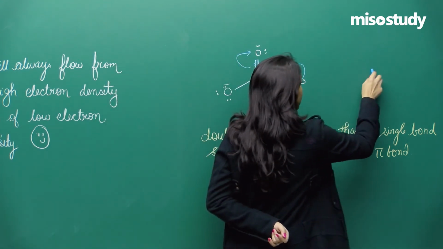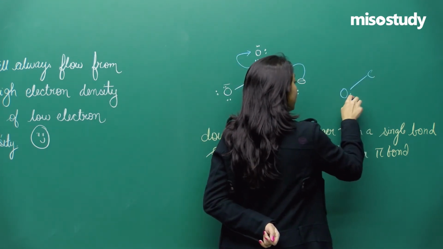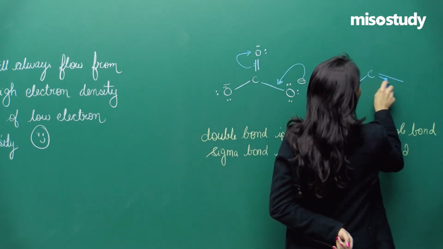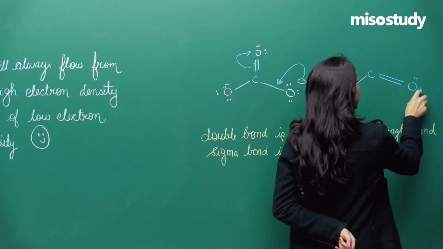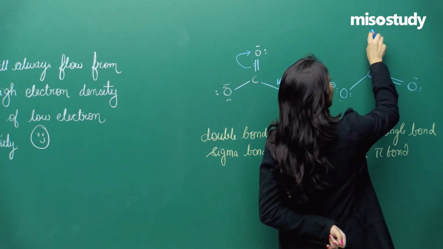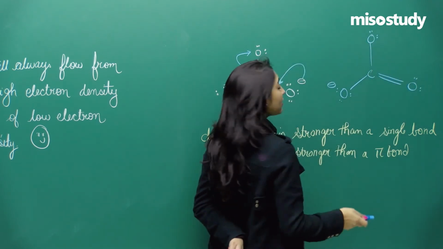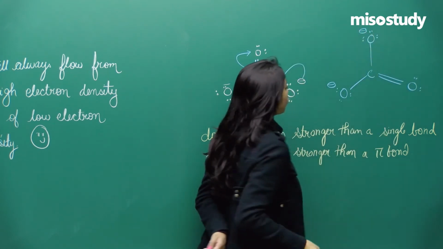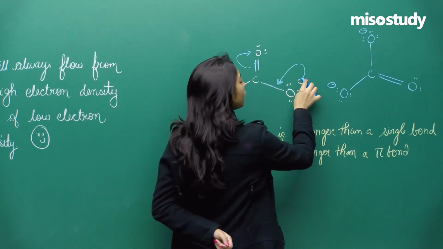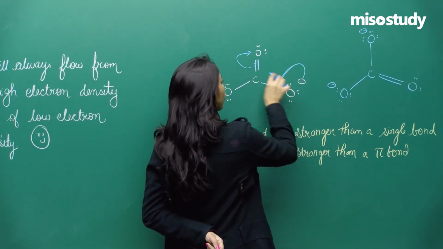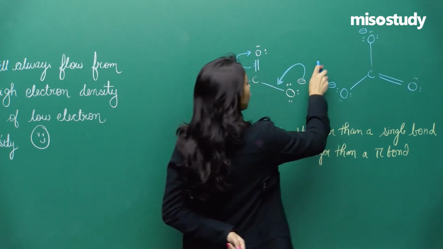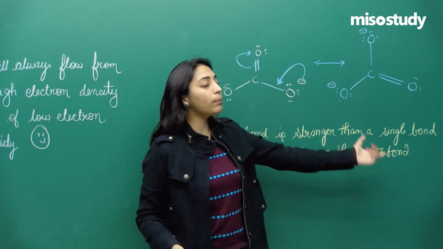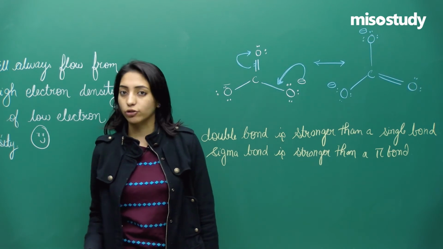So the oxygen on the left-hand side will remain as such with a negative charge. However, this oxygen is now forming a double bond, so the negative will be lost. Whereas this oxygen earlier had 4 valence electrons, it will now get another 2 valence electrons and get a negative charge. So there is just the movement of charge from a higher electron density region to a region of low electron density, and the same molecule will now have a different structure.